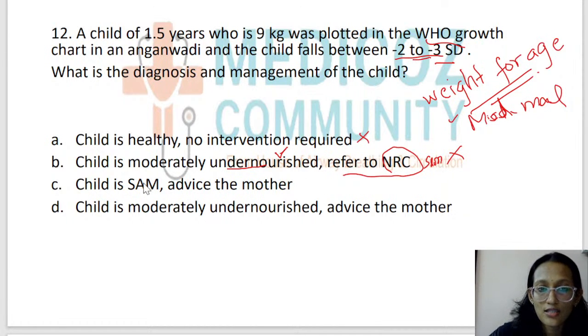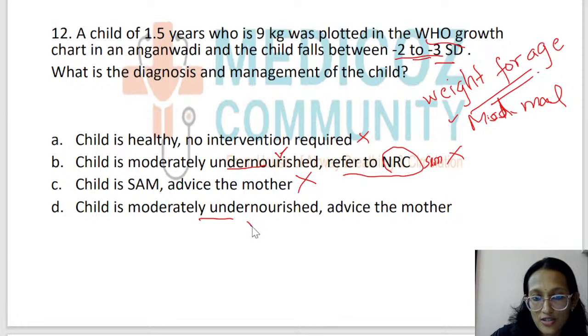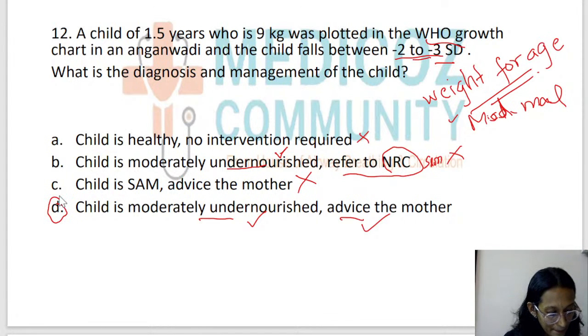The third option is child is SAM, advise the mother. No, the child is not SAM. The fourth option, child is moderately undernourished, is right, and we're going to advise the mother. So the answer is option D. I hope that is clear.